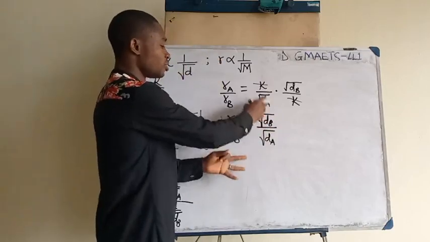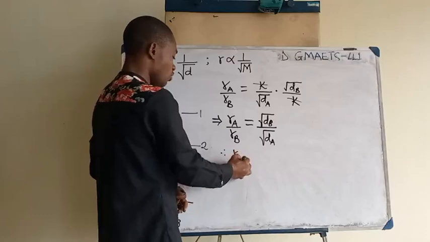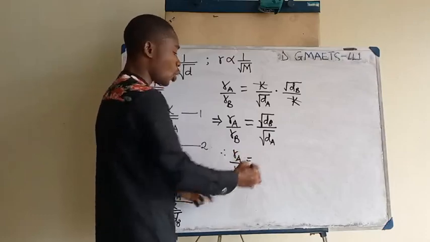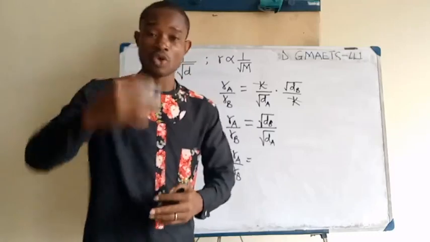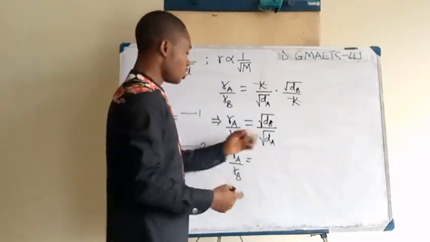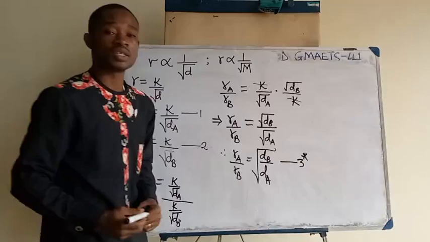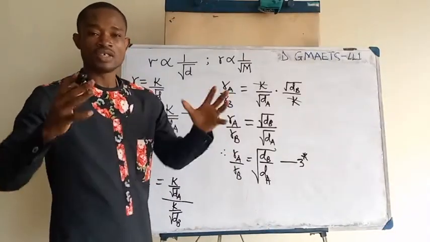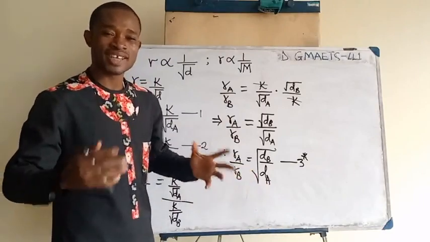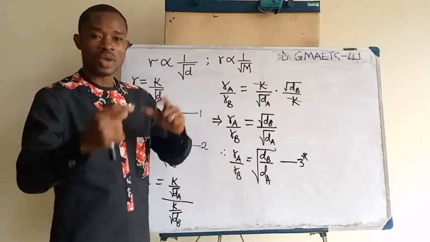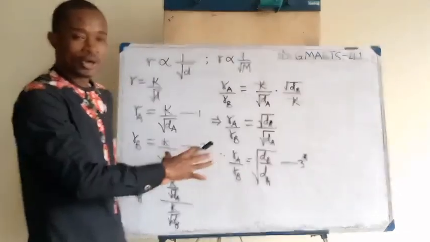You know, one can write this using one square root to cover that. Okay, so implies then therefore rate of diffusion of gas A to gas B will now be equal to, I want to use one square root to cover here, since you know that square root distributes over division and multiplication. So using one square root, we're going to call this equation 3. I will asterisk it because this is one equation used for solving the rate of diffusion of a given gas. You use this equation when the rate of diffusion is given to you and the density of the gas is also known. Whereby maybe one of them, you have to find it. Alright, I hope you understand this concept, right?